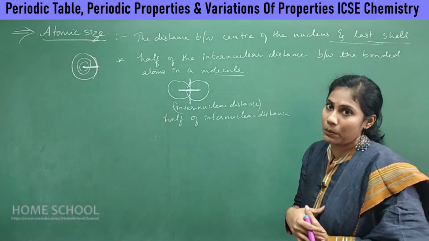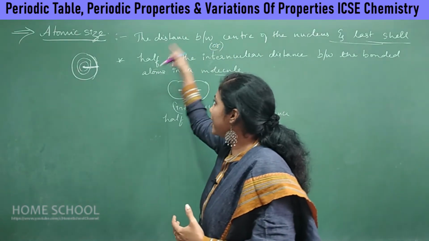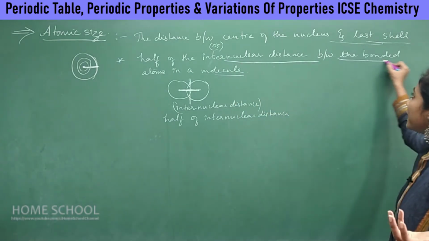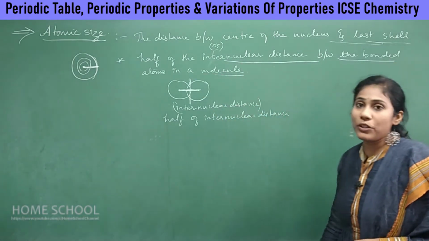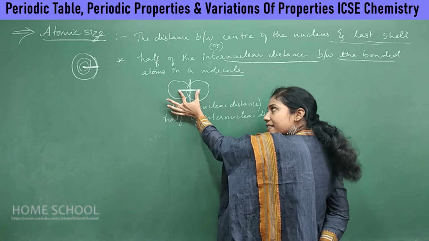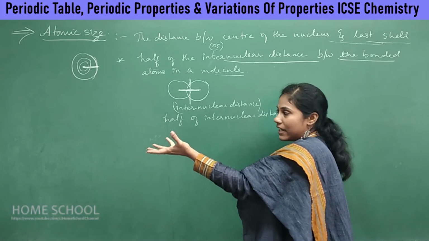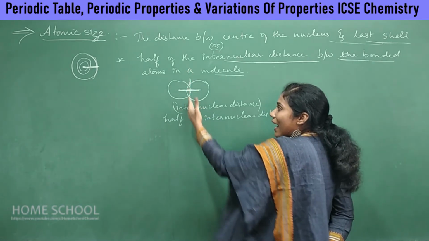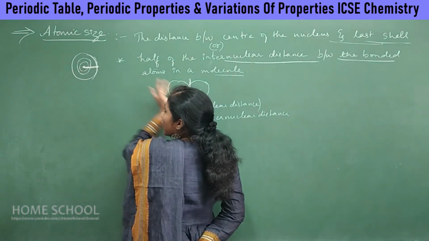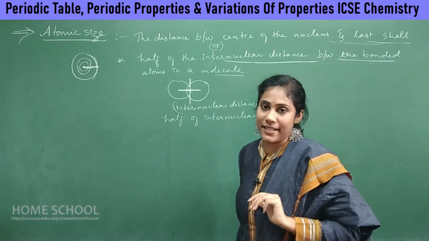Okay, it is by chemical bonds. That's why atomic size can also be defined this way: atomic size is half of the internuclear distance between the bonded atoms in a molecule. The distance between the two nuclei is called internuclear distance. This is a bond formed either by covalent attractions or ionic attractions. When you take half of this distance, it is nearly equal to the distance we discussed, and that's what we mean by atomic size, right? So this is the concept of atomic size.